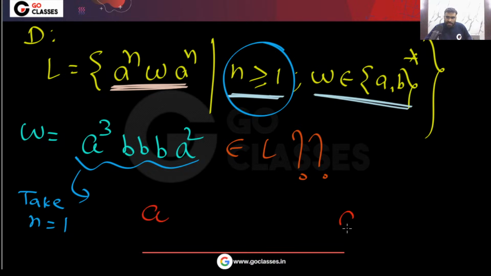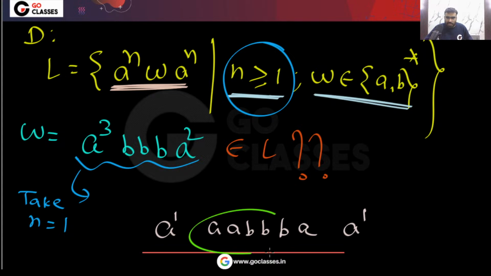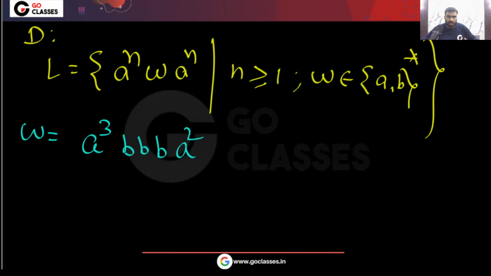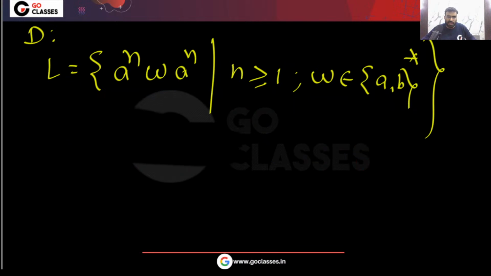So basically this string, the same string, I can write like this: a, b, a. Very simple. So basically this will become your W. This is a power n, W, a power n. So this string will belong to L. Yes or no? Is this clear? So first you understand the language. Without understanding the language, don't solve the question. Did you understand the language here?